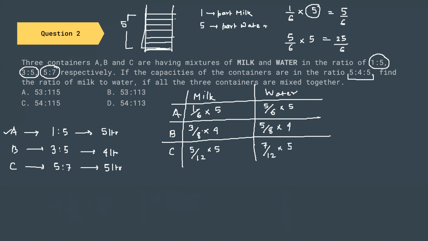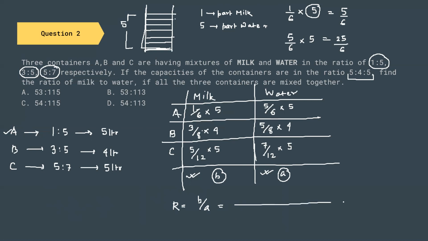So this is the total amount of water present, and this is the total amount of milk present. So if we mix three containers together, this is going to give us the total amount of water present, and this is going to give us the total amount of milk present. So the ratio will be milk by water. So we can write out all the facts that we have found out from the above equation.